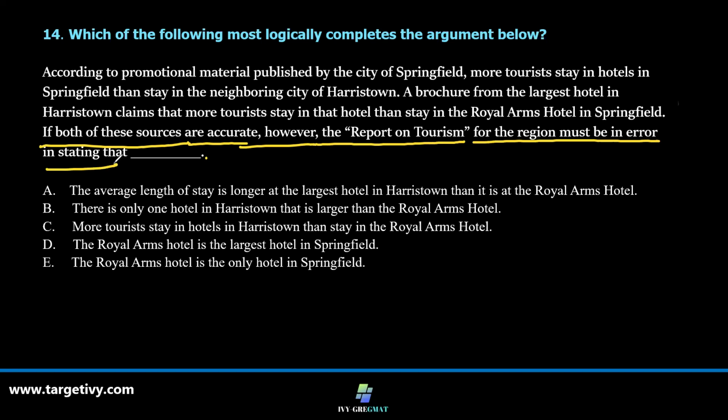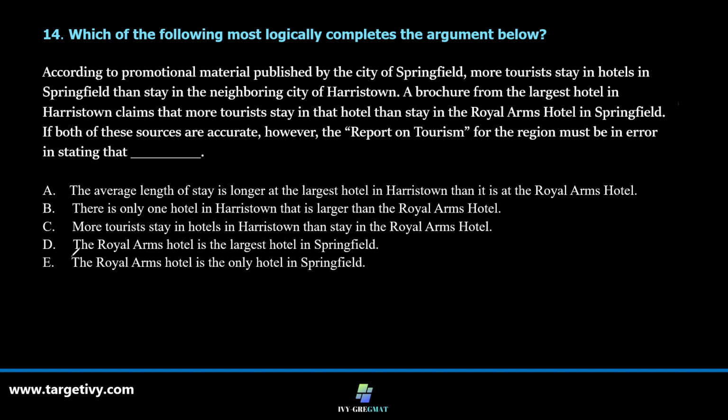This means which of the following, if stated, must be an error, keeping in mind that both the previous given facts are correct. So the answer should be any of these options that will challenge the facts which are given here. Given that understanding, which is where people go wrong in understanding the question itself, let's start.